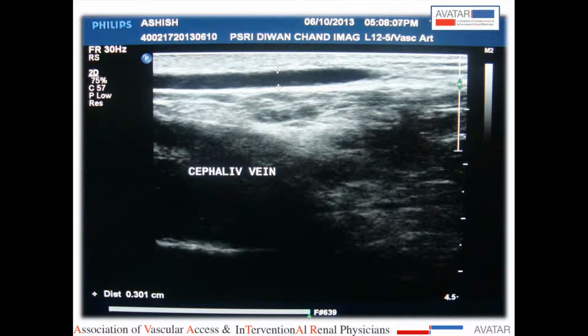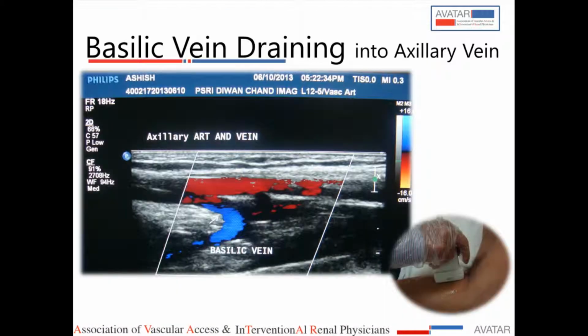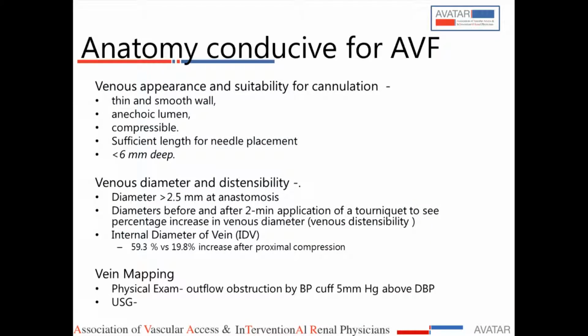This is an ultrasound showing the cephalic vein, where you have measured the internal diameter, and it is around 0.30. We take a cutoff of more than 2.5 millimeter to be a good size. This is another diagram showing the drainage of the basilic vein into the axillary vein, and this is the axillary artery. This is the position of the probe. Anatomy conducive for AV fistula at a venous site means a thin, smooth-walled, anechoic, compressible lumen, with sufficient straight length for needle placement, less than 6 millimeter from the surface, and diameter more than 2.5.